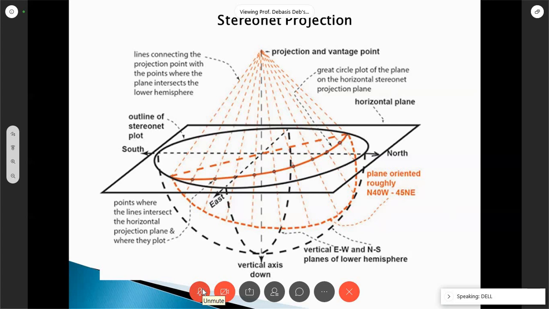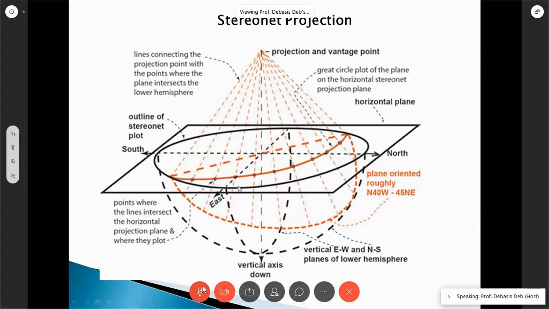Along the east-west line. So along the east-west line, right? Basically this will be this arc, right? Because if dip is 0 degree, this plane will be right here. You see this black? The plane will be right here. So this becomes its arc.